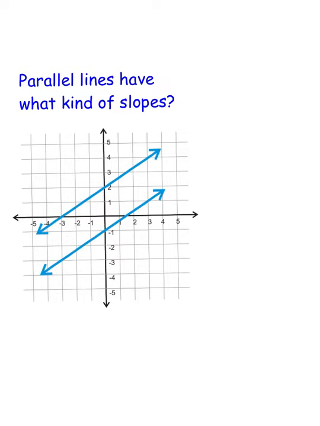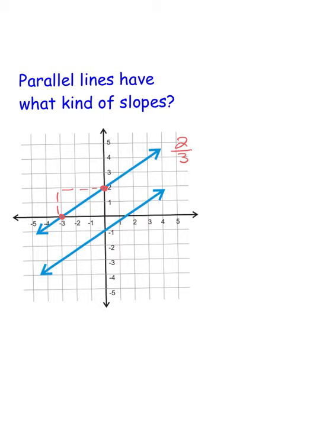I'm going to cheat, and we're going to do this the easiest way possible. We're going to pick two nice coordinate points on the first line, and we're going to count boxes for the slope. Rise, up 2, over, run, 1, 2, 3. So the slope of that first line is 2/3.